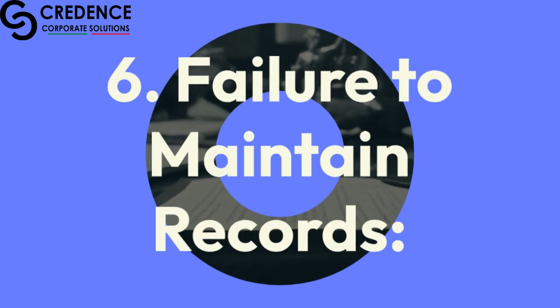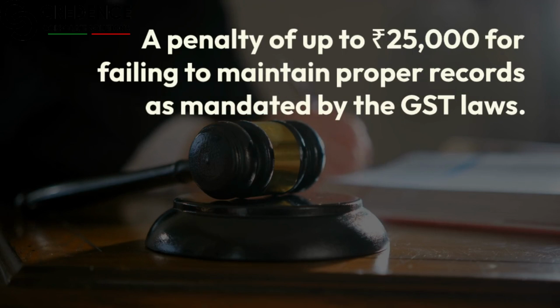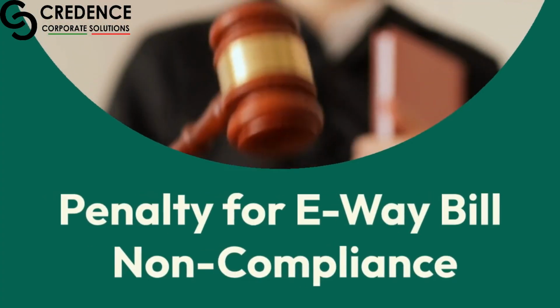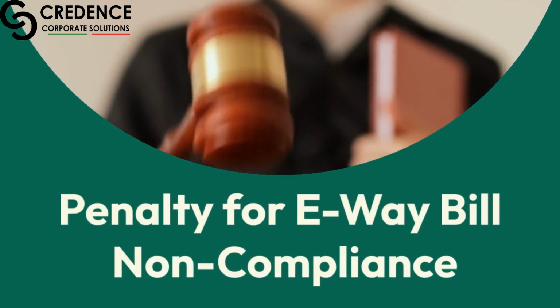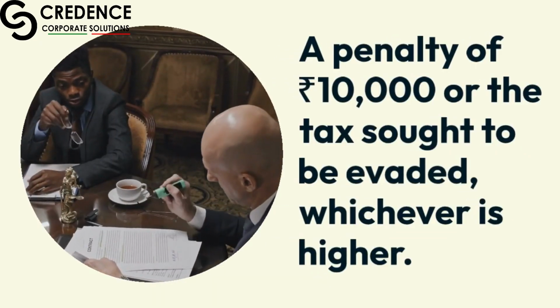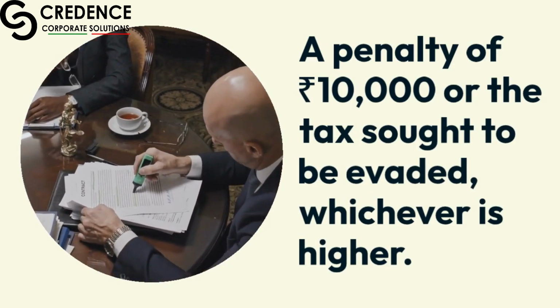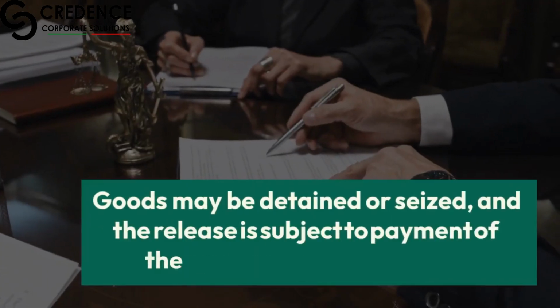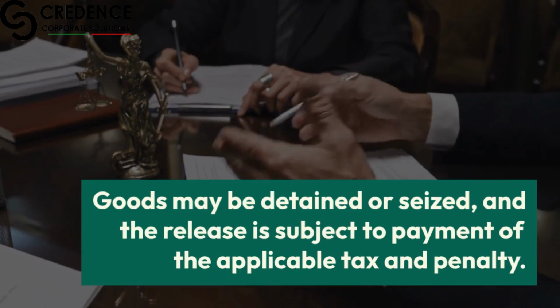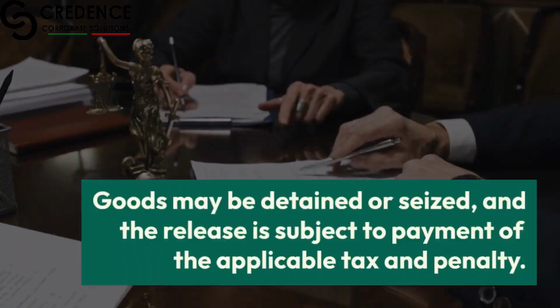6. Failure to maintain records. A penalty of up to 25,000 rupees for failing to maintain proper records as mandated by the GST laws. Penalty for e-way bill non-compliance. 1. Not carrying e-way bill. A penalty of 10,000 rupees or the tax sought to be evaded, whichever is higher. Goods may be detained or seized, and the release is subject to payment of the applicable tax and penalty.